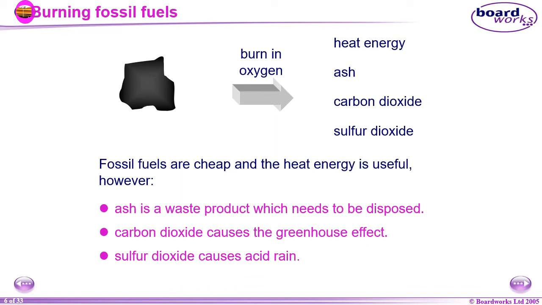Carbon dioxide causes the greenhouse effect, and because of a lot of carbon dioxide, the planet Earth is becoming warmer and warmer day by day. And the third waste product is sulfur dioxide, which causes acid rain and which is not good for human beings, and it can cause many diseases as well. So yes, fossil fuels are cheap, reliable, easily available, but they have some side effects, some disadvantages.